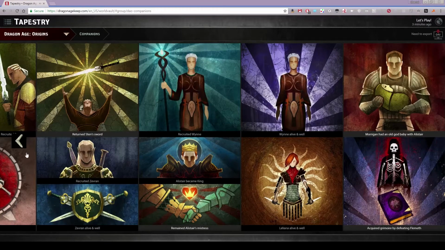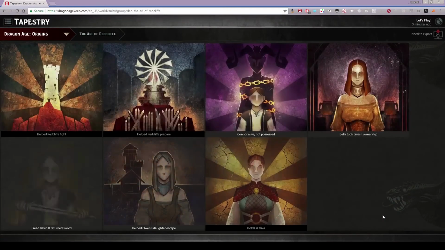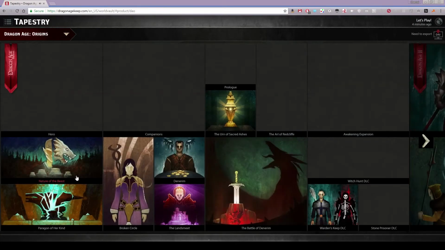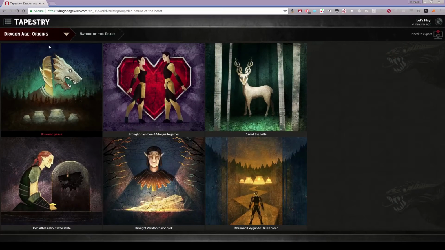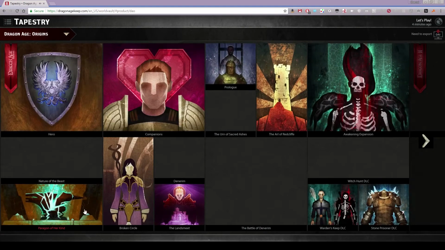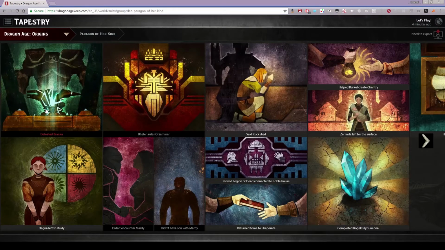Let me see here. I'm trying to go through. I don't know that I need to go through all of the decisions. The Earl of Redcliffe, I know she saved Connor, he's not possessed, and she saved Isolde. Nature of the Beast, she brokered peace between the Dalish elves and the werewolves, and cured the werewolves of their curse. Paragon of her kind, I'm pretty sure she defeated Bronca in combat. I'm pretty sure Balin is the ruler of Orzammar. I know Dagna went to the Circle.